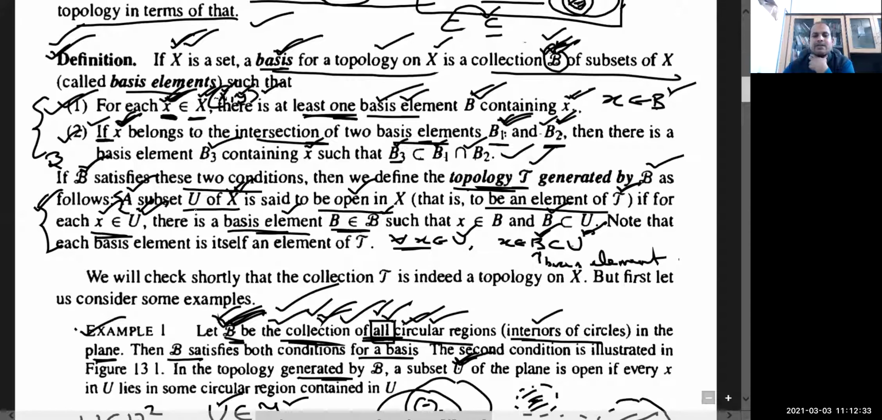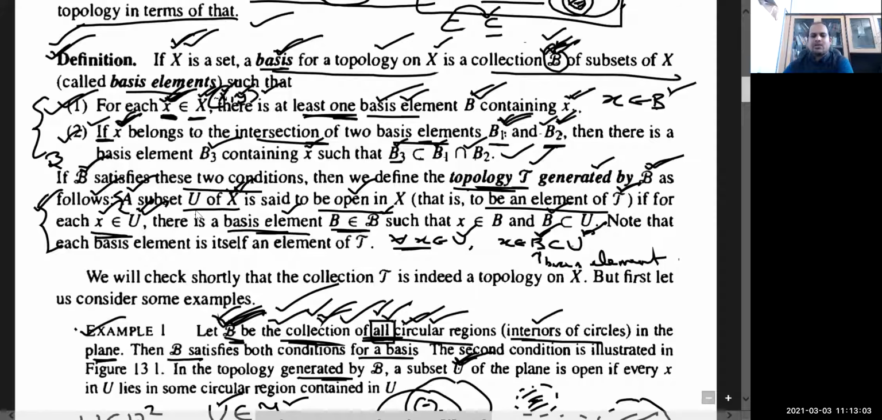satisfies these two conditions, then we will say that the topology T generated by B is defined as follows. And later on, we have seen how to generate a topology whenever a basis is given: just put phi in that collection, write all elements of the basis, and apart from it, take arbitrary unions of the members of the basis. In that way, one can generate the topology generated by the basis.